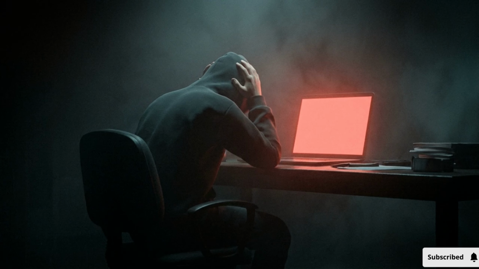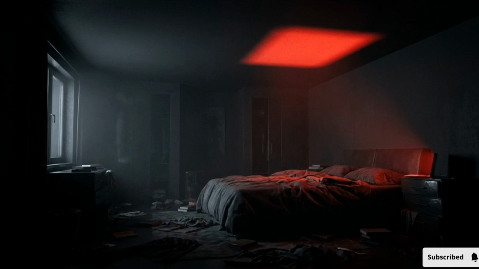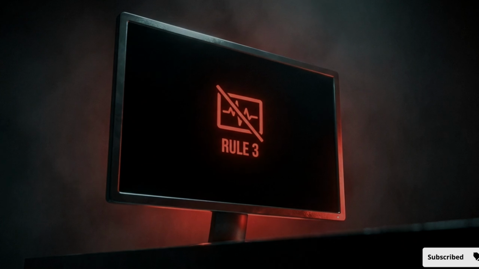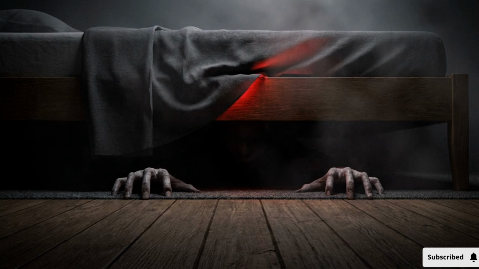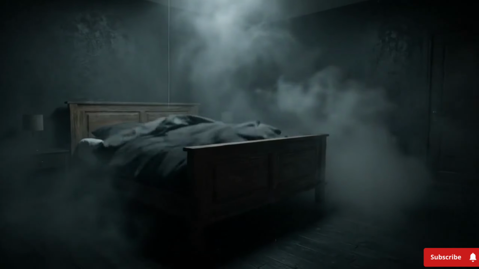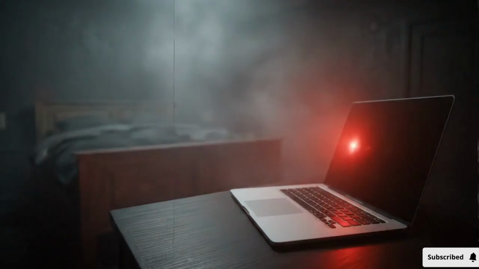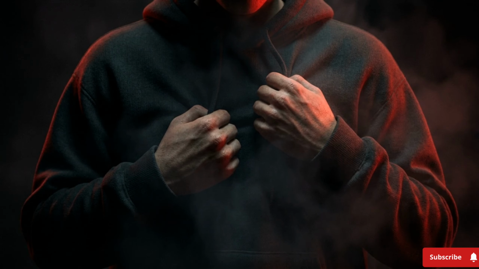The first 2 rules effectively sever the victim from external support and strip away their ability to trust their own senses. Lights in the house cut out, leaving only the red glare of the laptop monitor. Rule 3 appears: don't let it see you afraid. Beneath the bed, a broken, raspy laughter begins to fill the room and issues an impossible command. As the bed frame begins to vibrate and a 60-second countdown ticks across the screen, Arav is forced to suppress the very fight or flight response the program is actively triggering.